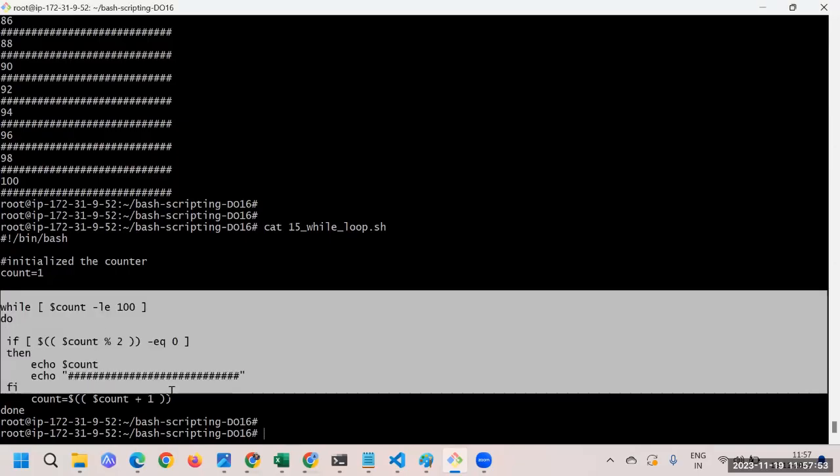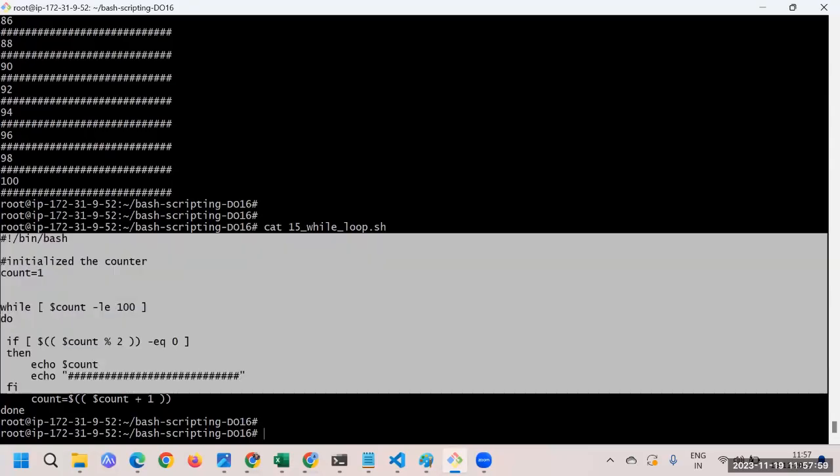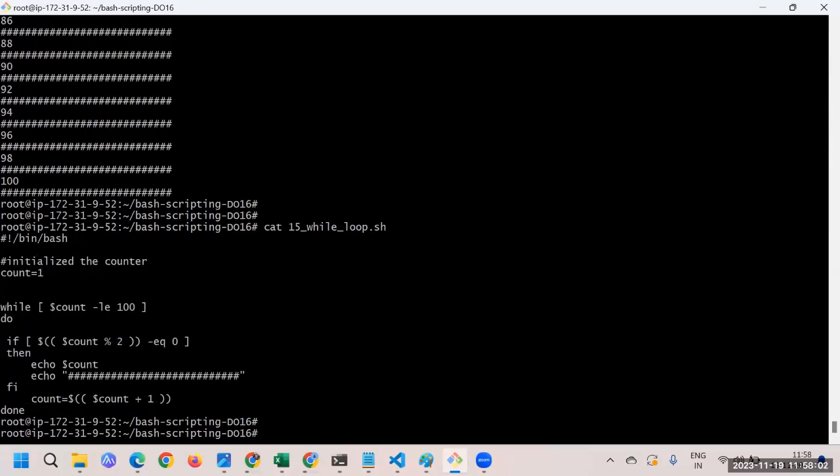So in this case, this is for even. Just make it 1 here, and then you can print for the odd numbers. So these are the ways that you can do it. So any questions, guys, you have on this printing loop? Any questions?